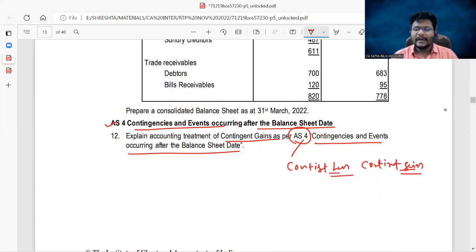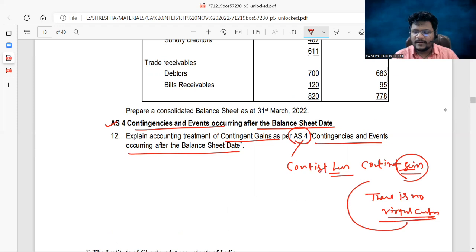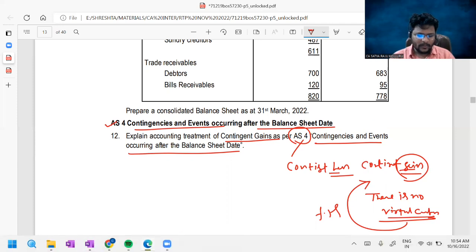Am I right? I clearly told you, if the contingency is related to the contingency gain, contingency means there is no virtual certainty. Because if it is virtually certain, then it is not treated as contingent gain, which is known as real gain. So if there is no virtual certainty, which is contingent gain, then it should not be represented in the financial statements. If you have any doubt, I'll open my OneNote.